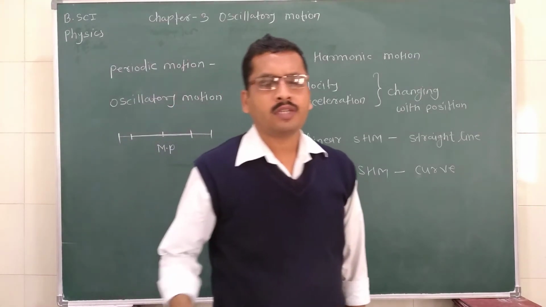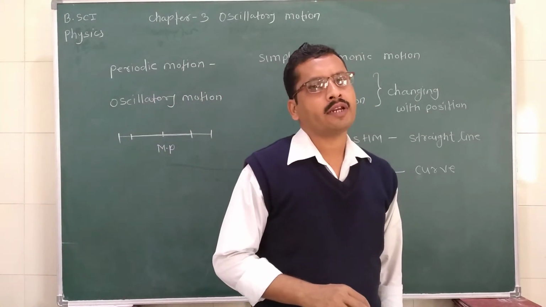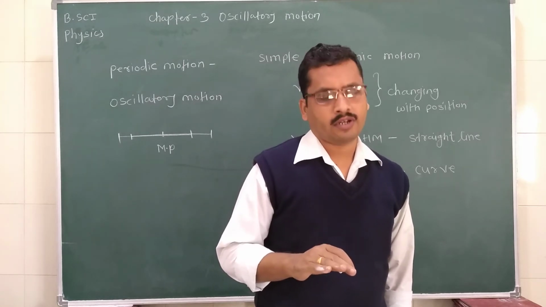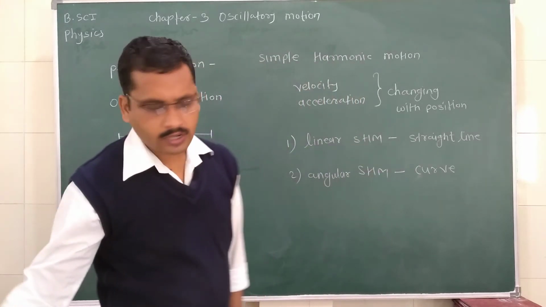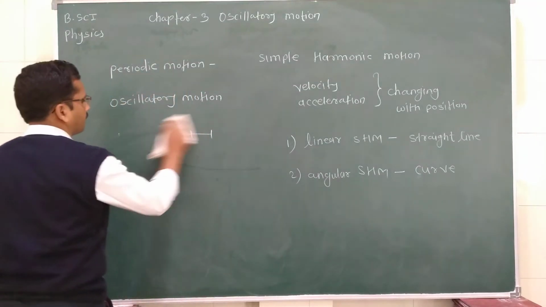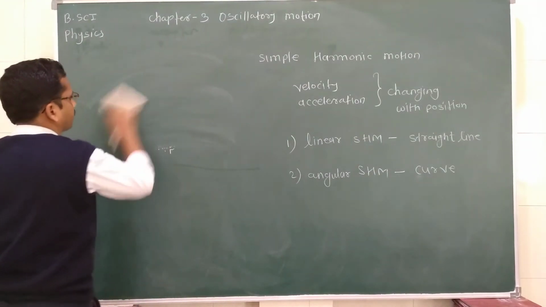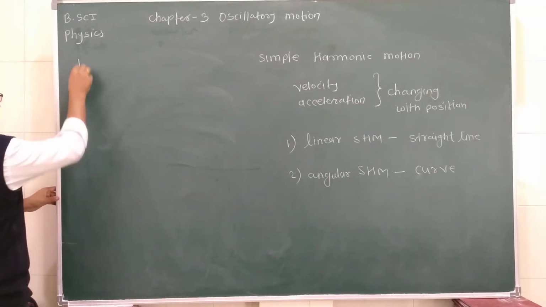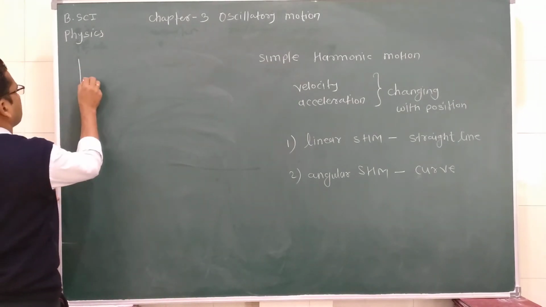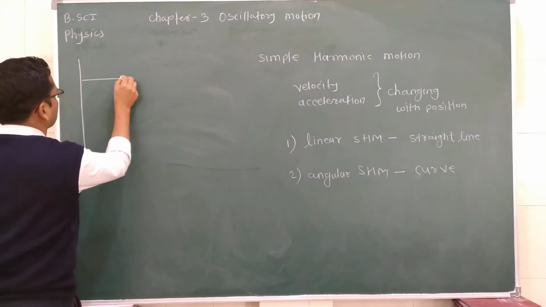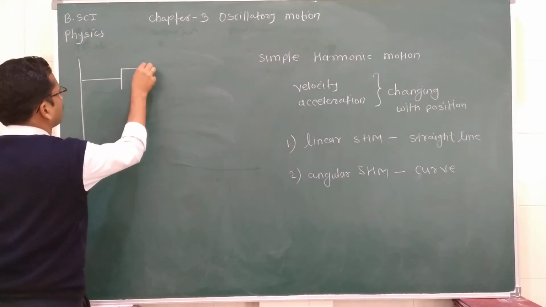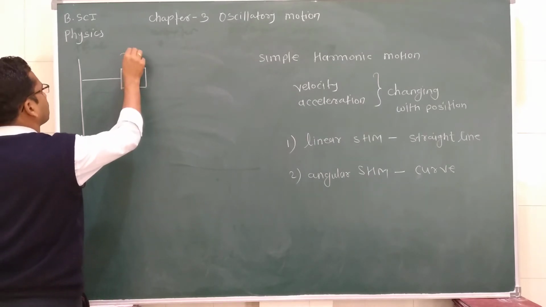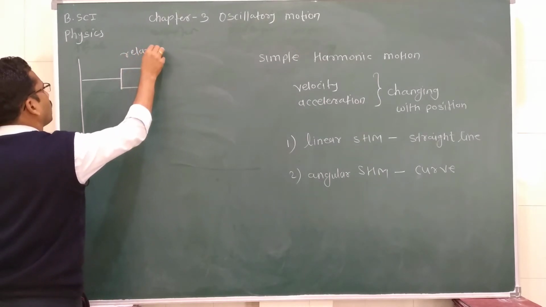Now we are going to see an example of oscillatory motion, that is a spring and block oscillator. Consider here, this is a block of mass m, and this is the relaxed position of this block.